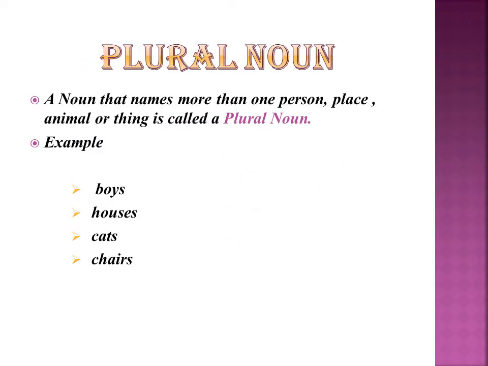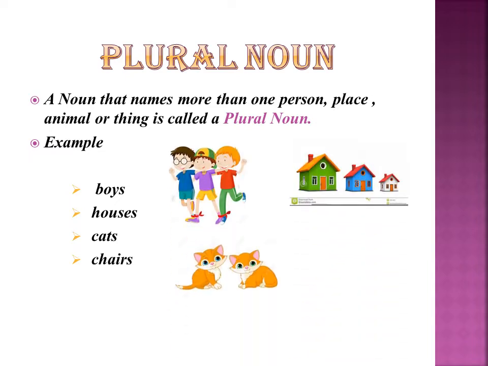Plural noun. A noun that names more than one person, place, animal or thing is called a plural noun. For example, boys, houses, cats, chairs. Here there is more than one person, more than one place, more than one animal and more than one thing. So these are all called as plural noun.